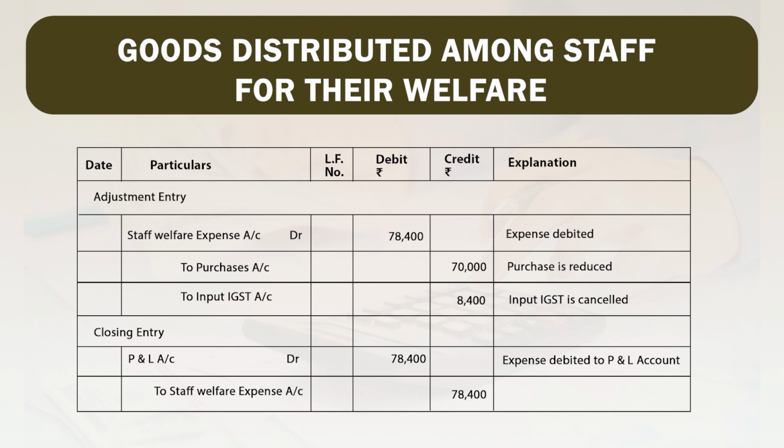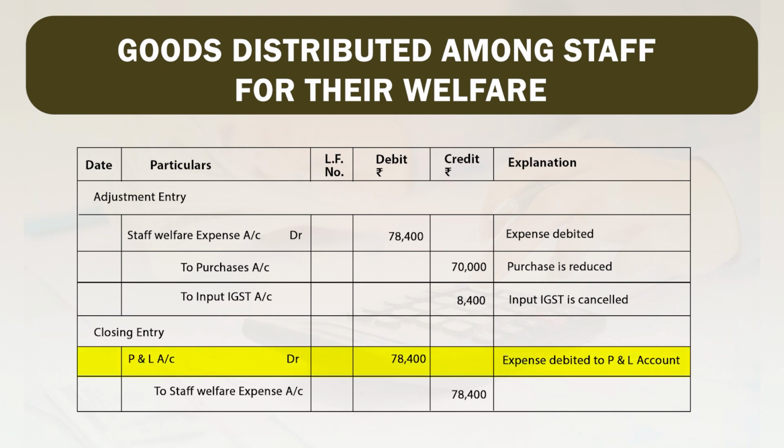So, staff welfare expense account will be debited by 78,400 and purchase account will be credited by 70,000 and input IGST will be cancelled by 8,400 rupees. Now, friends, it is our adjustment entry, and for the adjustment entry we have to pass the closing entry also.